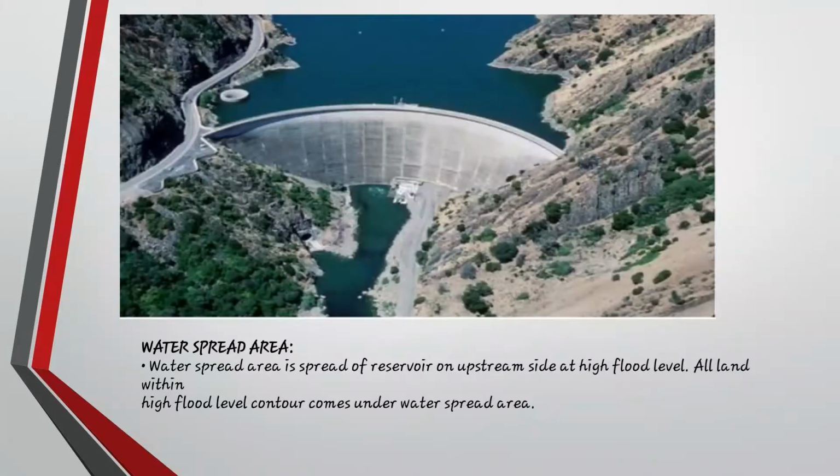As you can see the water spread area, in this picture, this is Hoover Dam. This is an arch dam, this is the upstream side and this is the downstream side. So water is being stored here. Water spread area is the spread of the reservoir on the upstream side up to the HFL. All lands within the high flood level contour come under the water spread. So whatever land on the upstream side remains submerged under water, we call it the water spread area.